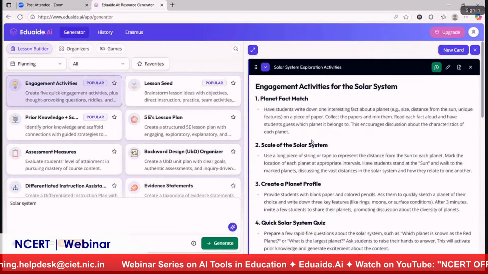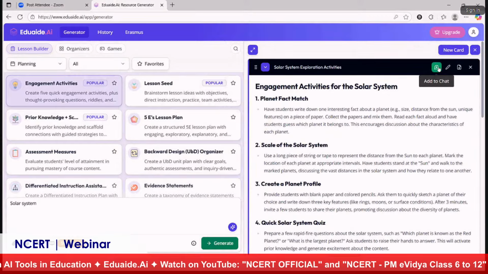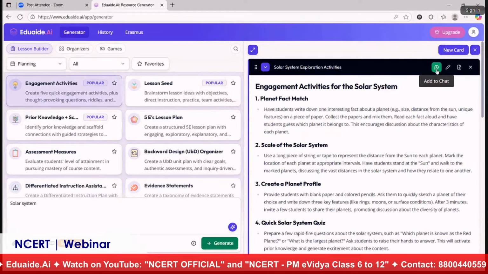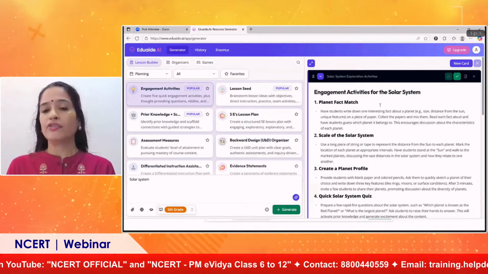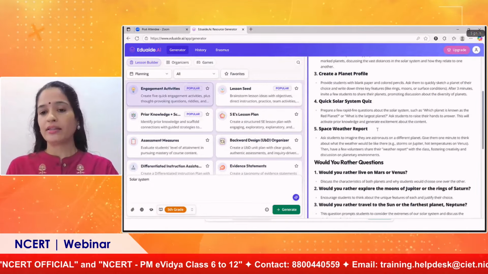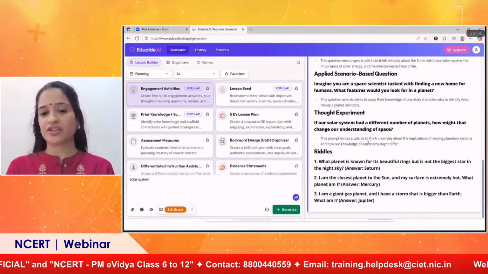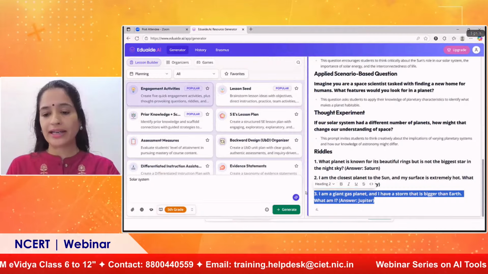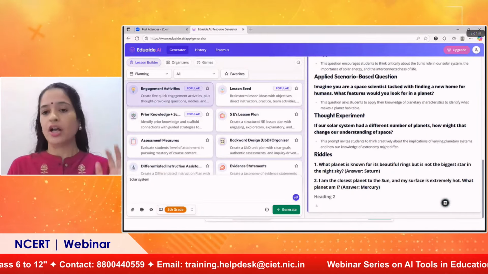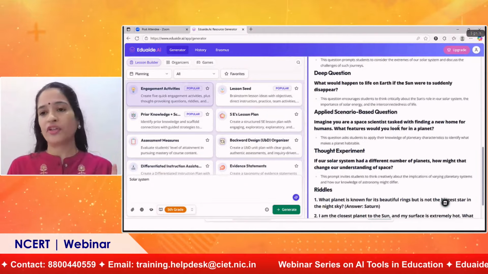Now, anything that is generated by AI, we must remember that we have to go through it once before we share it with our students. You can see this is add to chat. As I told you, we are using the basic plan, so we will not be able to access this chat; that is not available. But if you want to edit, you can see this pencil icon. If you want to make any changes in the content that is generated, maybe if you want to add a fourth question, you can add, or if you want to delete the third question, you can delete it. So any editing that you want to do, you are free to do here.